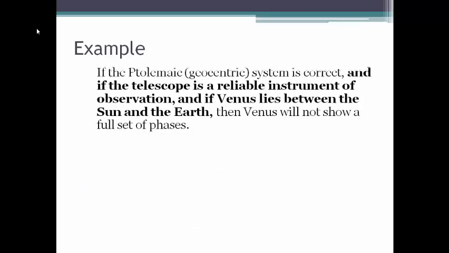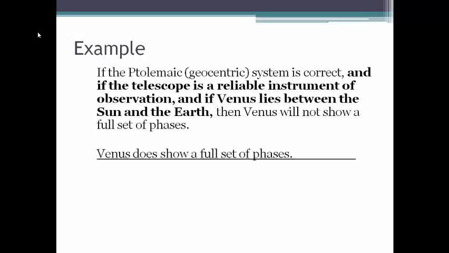If the Ptolemaic system is correct, and if the telescope is a reliable instrument of observation, and if Venus lies between the Sun and the Earth, then Venus will not show a full set of phases. See, our conditional is more complicated now. The relationship isn't just between the Ptolemaic system and Venus not showing a full set of phases. It's between the Ptolemaic system being correct, the telescope being a reliable instrument of observation, and Venus lying between the Sun and the Earth. Our observation, and thus our second premise, remains the same. Venus does show a full set of phases.